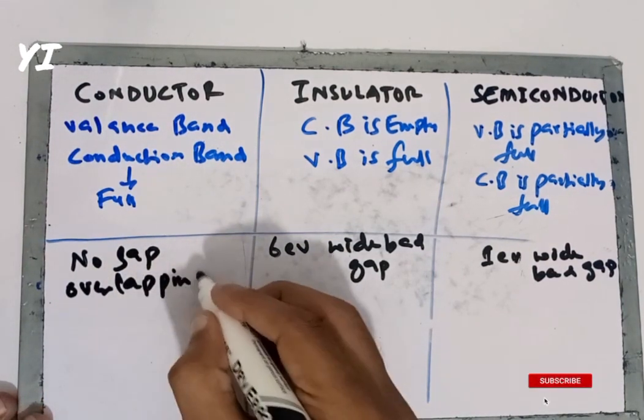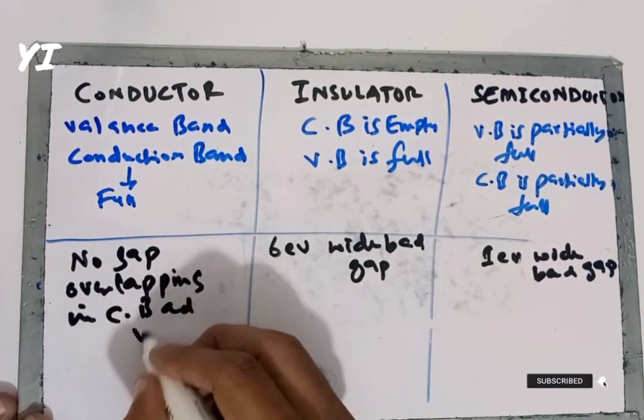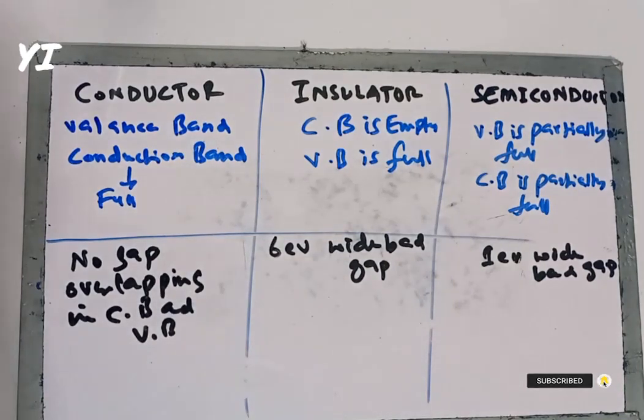So there is overlapping of the conduction band and valence band.